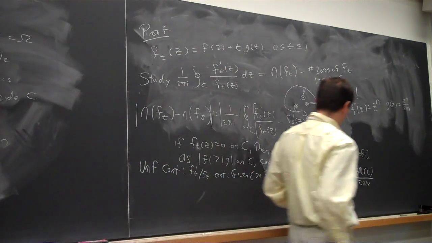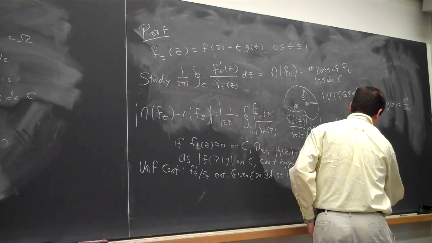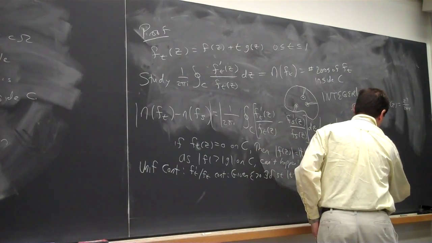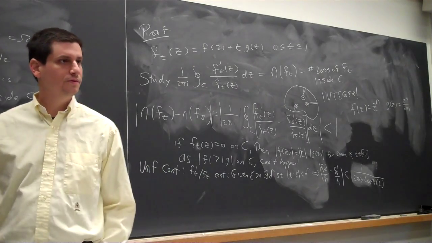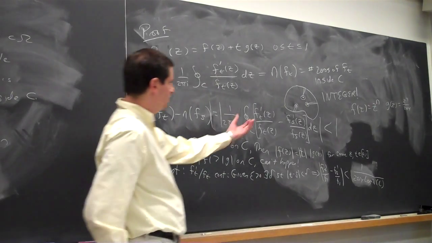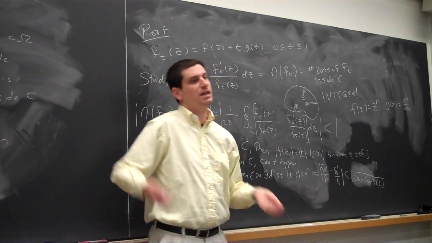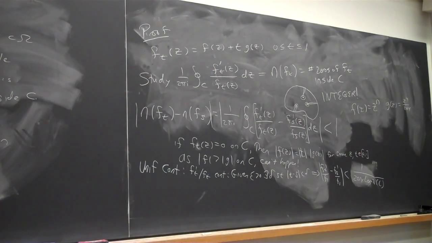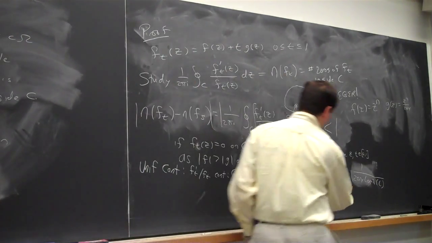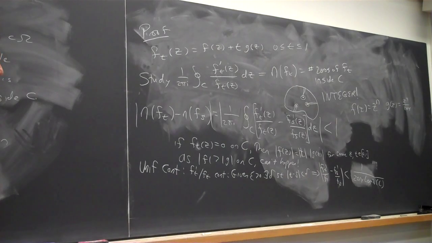Whoops, I don't want length of C up top. 1 over 2014 times the length of C. Do I need to put in that factor of 2014? If it was just less than 1 over the length of C, I should be fine. I even get a 2 pi floating out over here. I like putting in a little bit of extra stuff just to give me a little wiggle room in case I forget a factor of 2 somewhere. Oh, sorry, that should be an f of s. Okay? And that's the proof of Rouché.